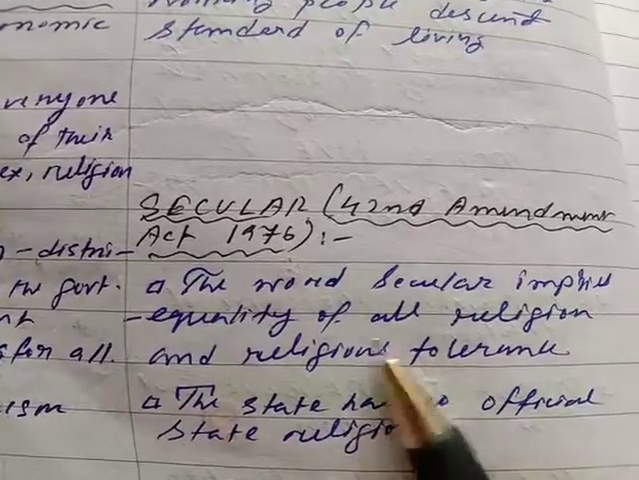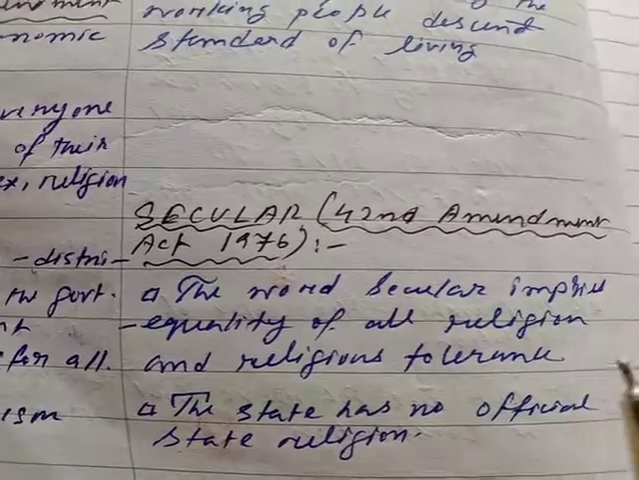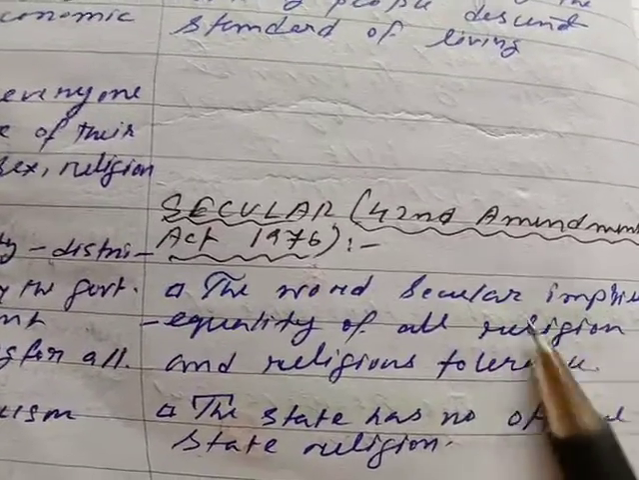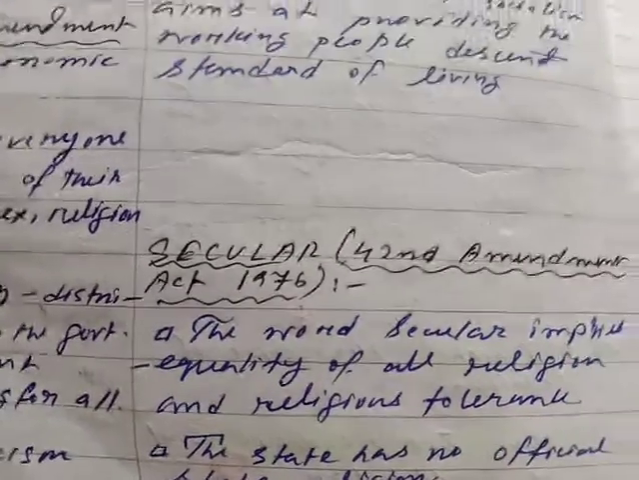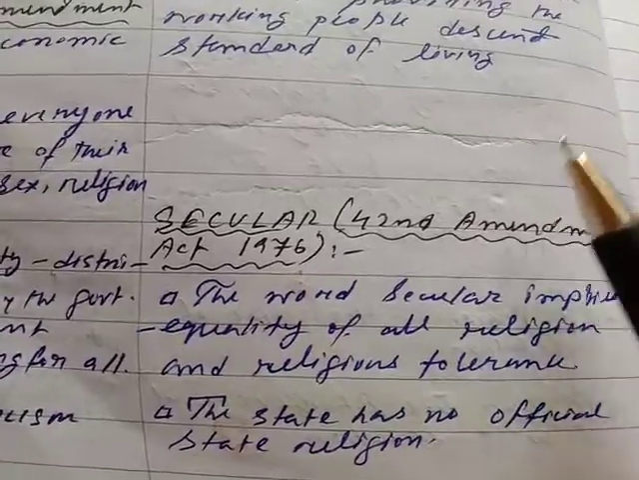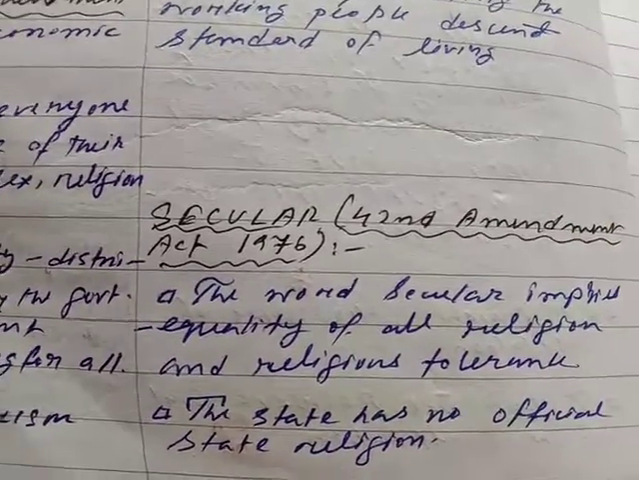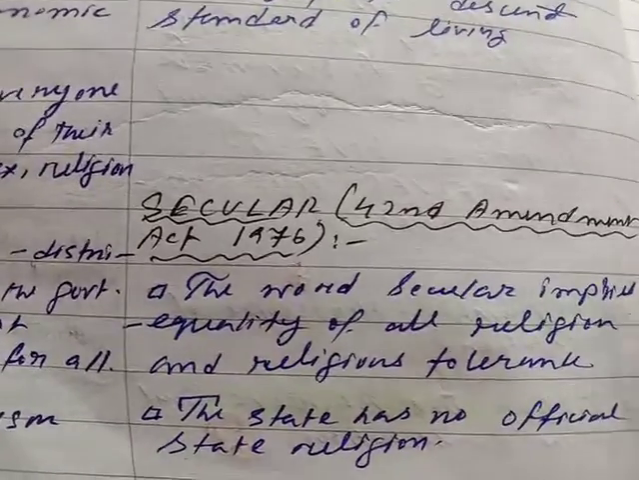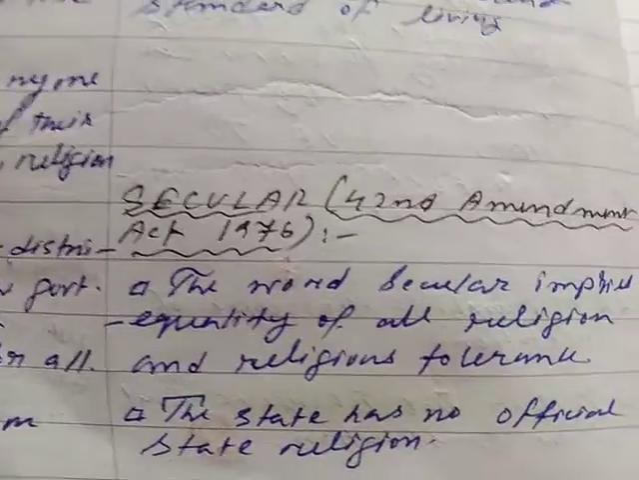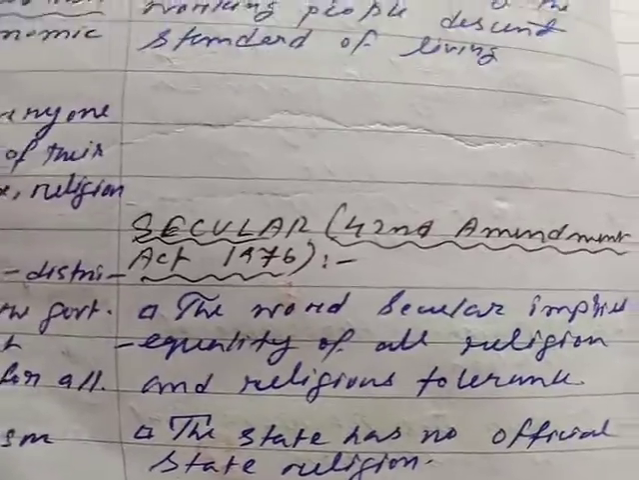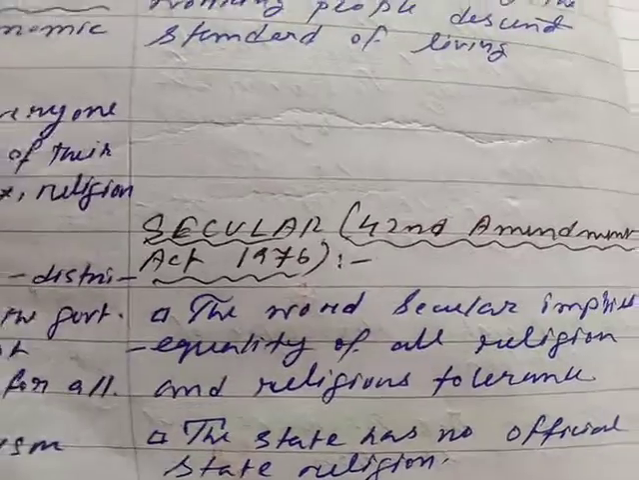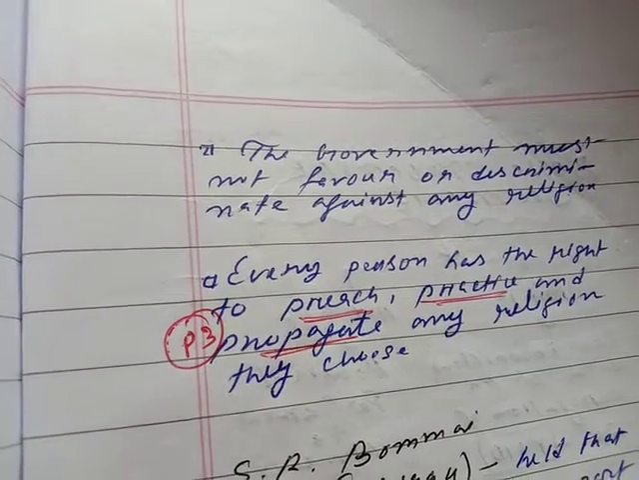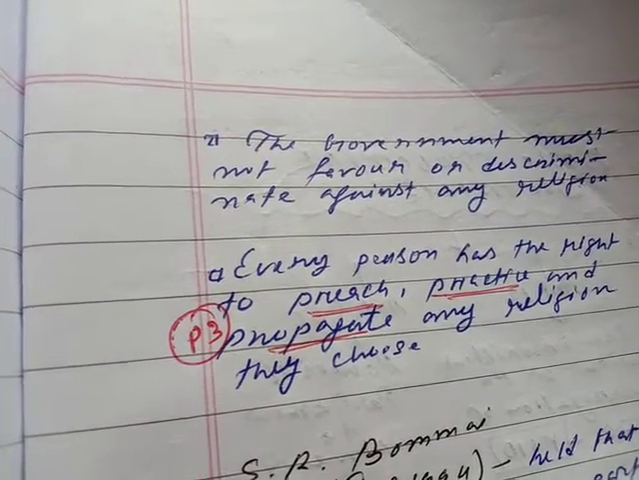The word secular implies equality of all religions and religious tolerance. So it's called religious tolerance. It is very important. The state has no official state religion. There are two countries in the world, like Pakistan and Israel, which have a state religion. These two countries are based on religion. Except for these, there are certain countries which follow the model of secularism: France, the USA, India.